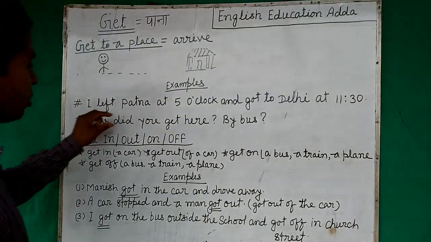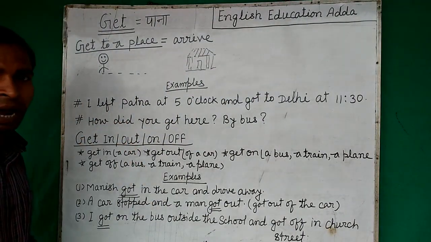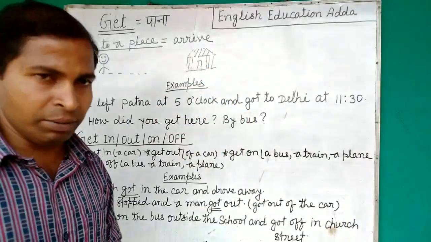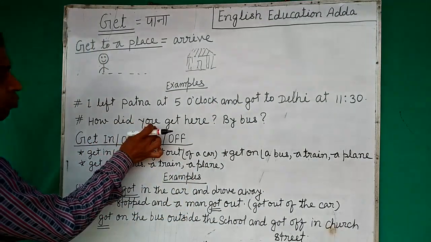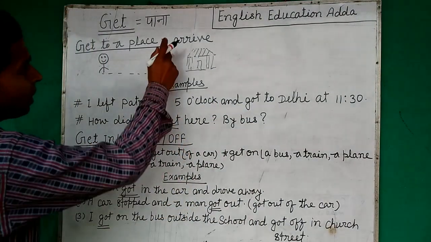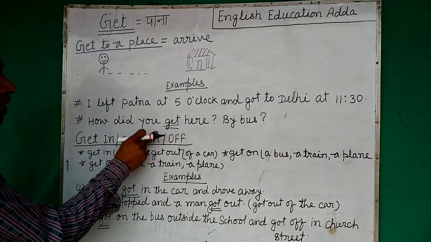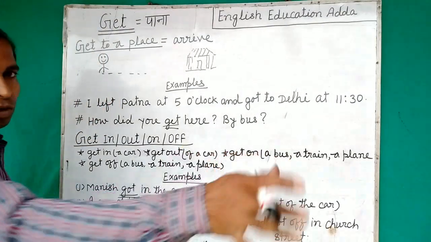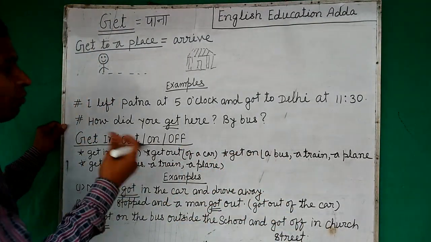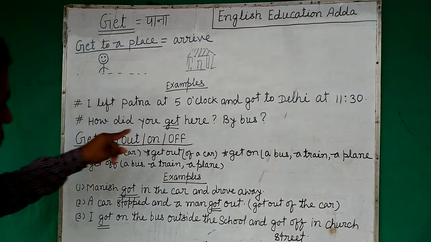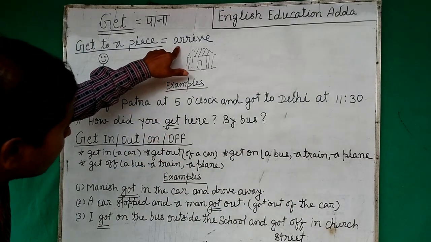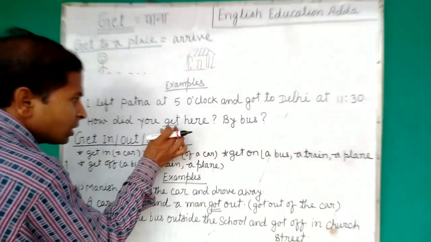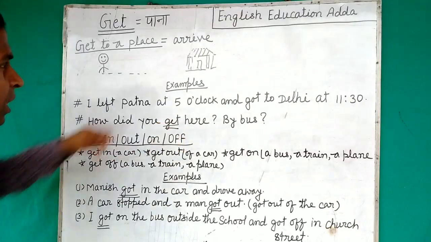Second is: how did you get here? I'm saying, how did you get here? If you got here, you came here, you arrived here. So "how did you get here" is used in the sense of arrive. And the answer is, just by bus. Obviously, another person will answer that: I reached here by bus. But using get in the condition of arrive, how did you get here means how did you arrive here, by bus. So it's nice when we use get in sentences in the sense of arrive.